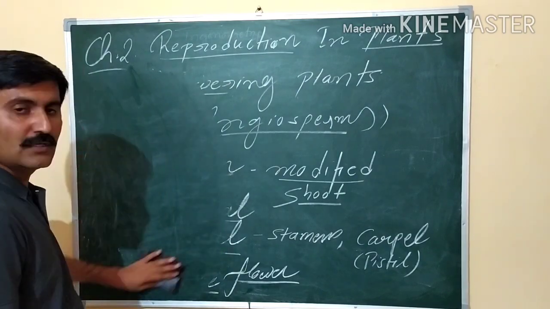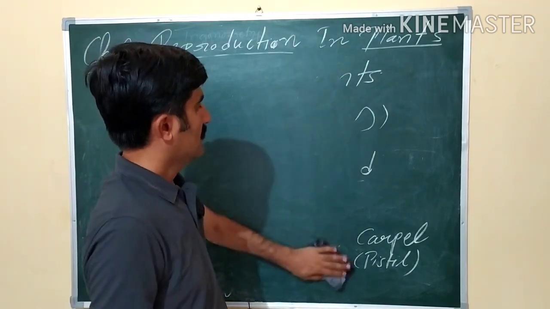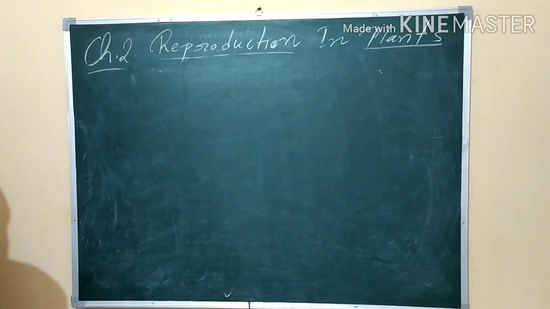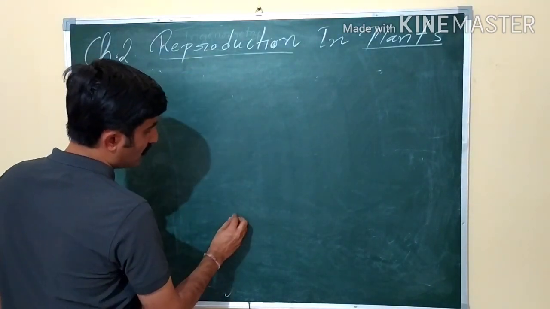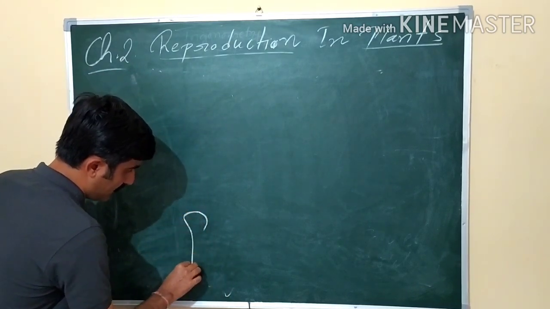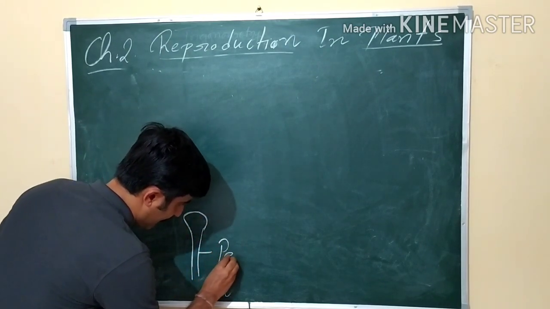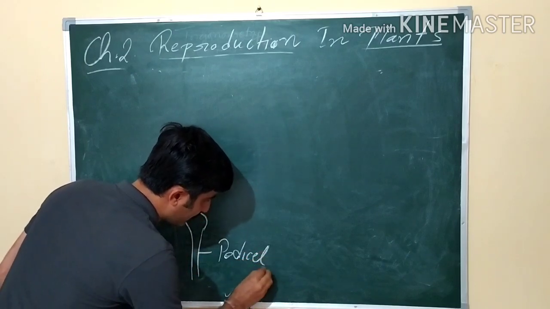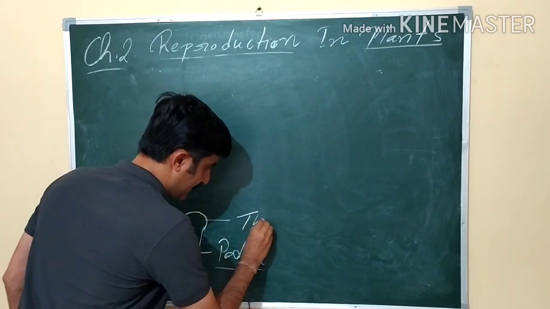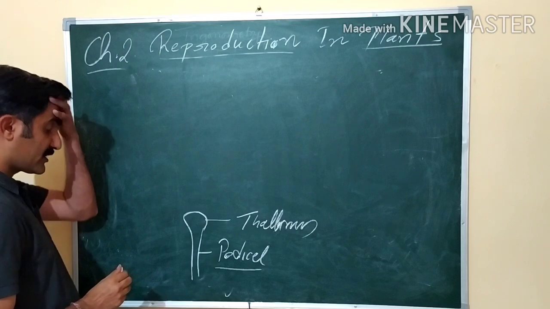So let's draw the structure of a flower. That is the typical flower we are going to understand, a bisexual typical flower. First of all, if we look into the morphology of a flower, the stalk of the flower is known as pedicel. This is called pedicel, on which all the flowering parts are present. This swollen part is known as thalamus. On this, all four rings are present.